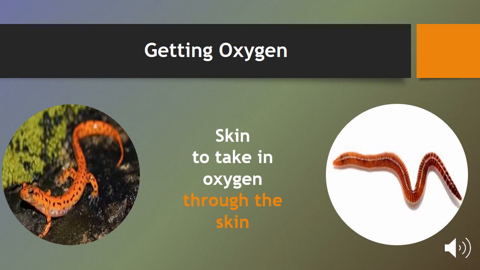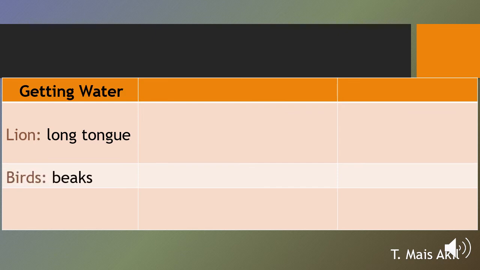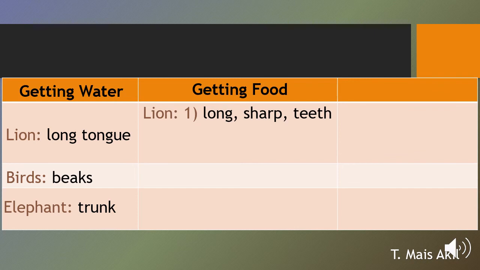Okay? Now, let's quickly review the information that you studied in this lesson. About getting water, which structures help? In the lion, the long tongue. Birds, with beaks. Elephant, with trunk. To get food, the lion has long sharp teeth.